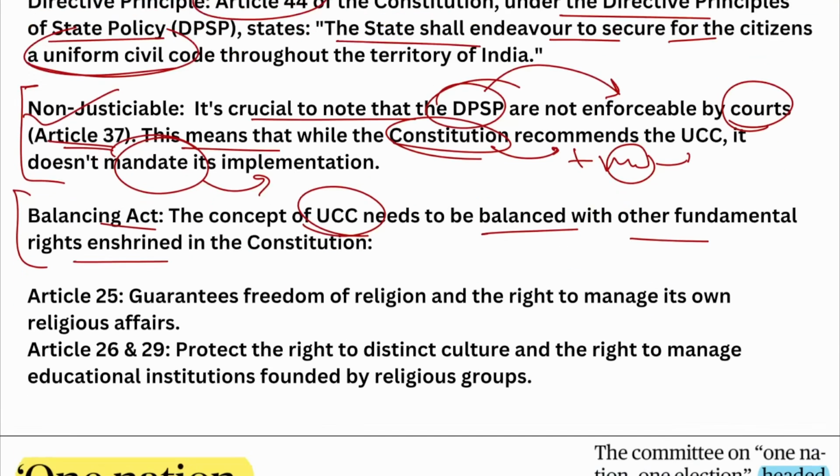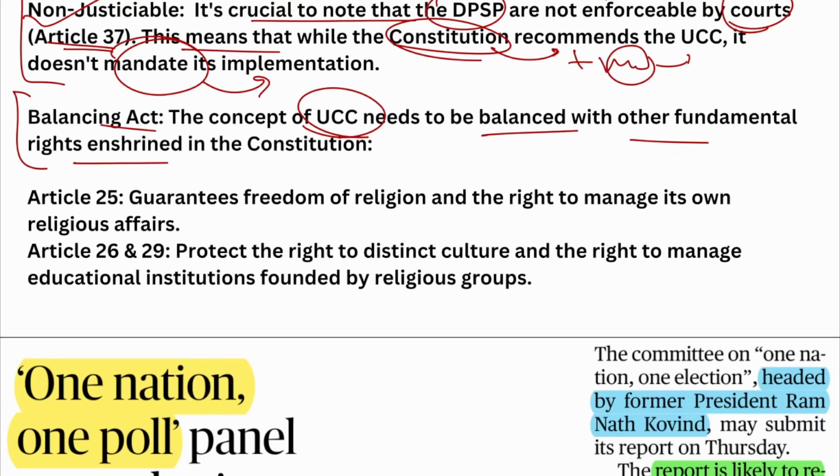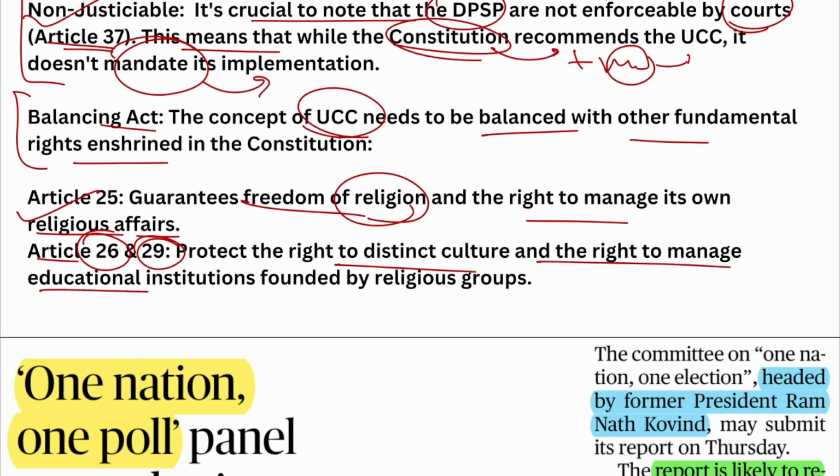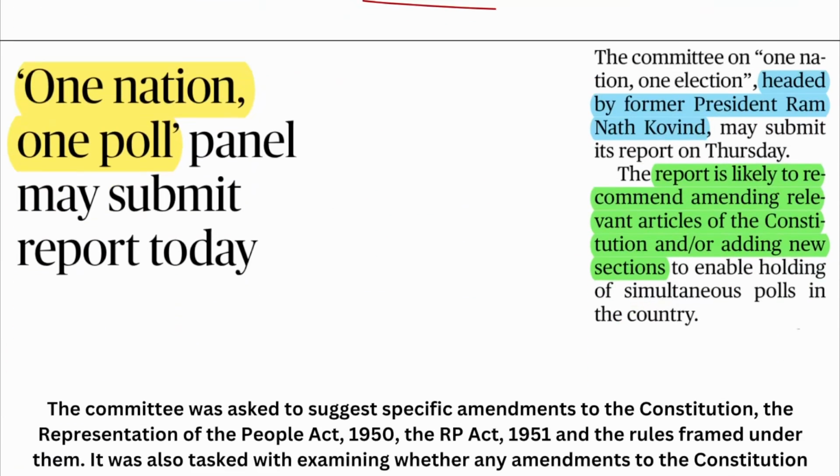So which articles may go in disfavor of the UCC? Article 25. It guarantees freedom of religion and the right to manage its own religious affairs. Furthermore, Articles 26 and 29 protect the right to distinct cultures and the right to manage educational institutions founded by religious groups. All right. Okay, let's see the next one.